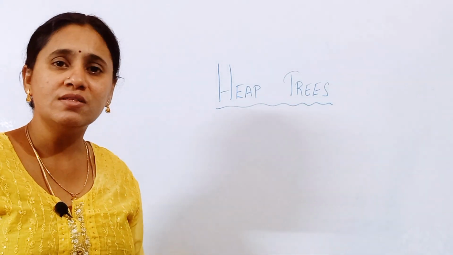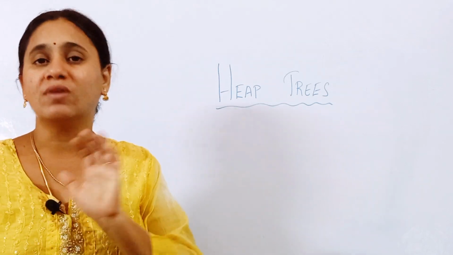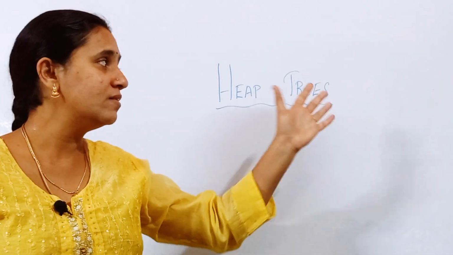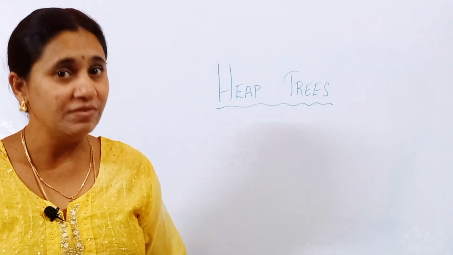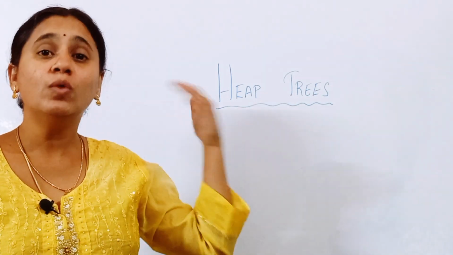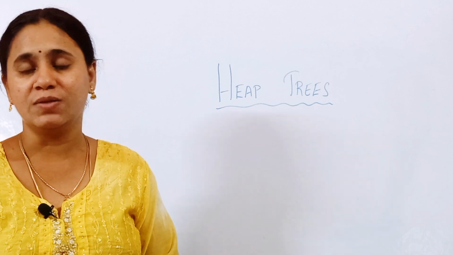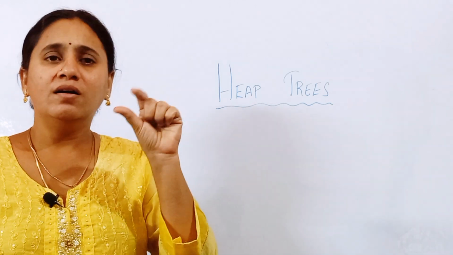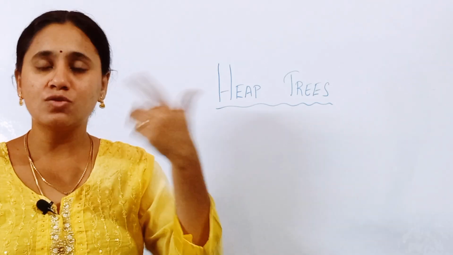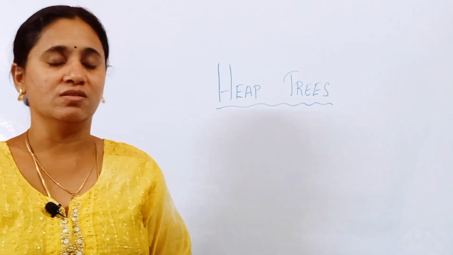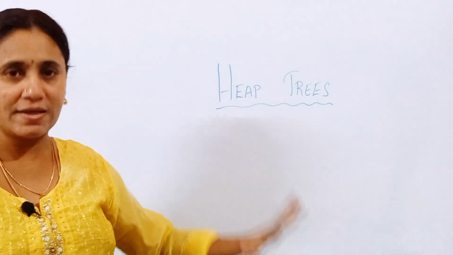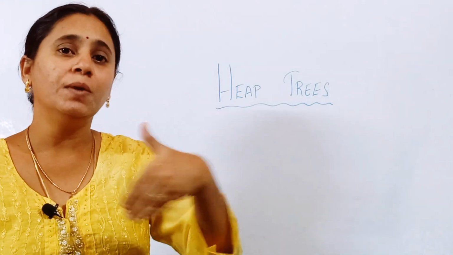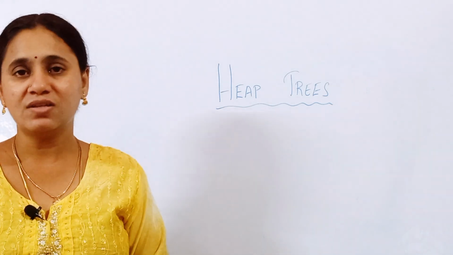Now we are going to see a problem explanation of constructing a max heap. If you understand this max heap construction, friends, it is really very easy. Once you understand max heap construction, you can also easily construct a min heap, because the placement of the root node is the only differentiation. So now we will see the max heap. I will tell you the different types of questions that you may get in this heap data structure.